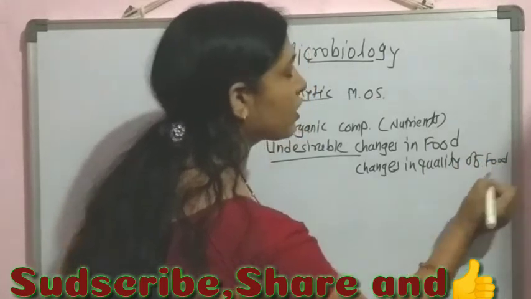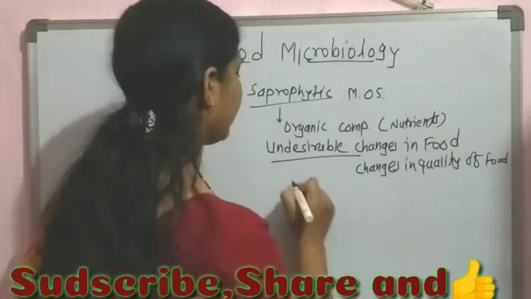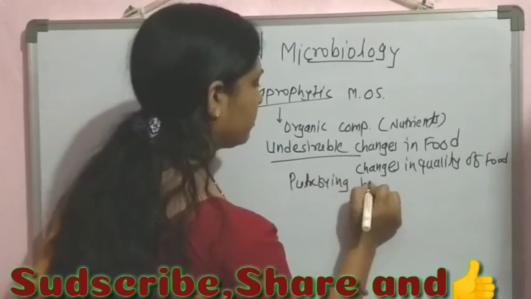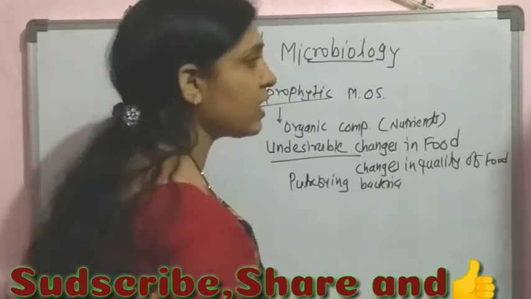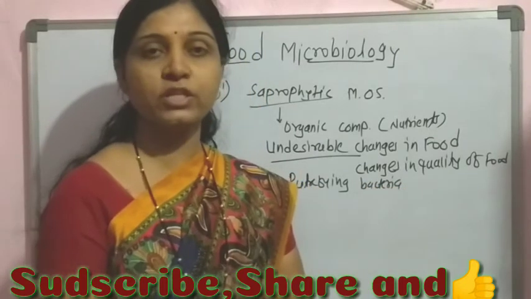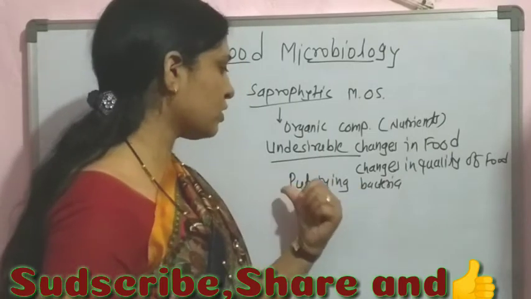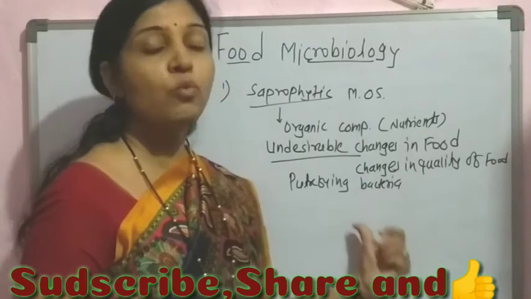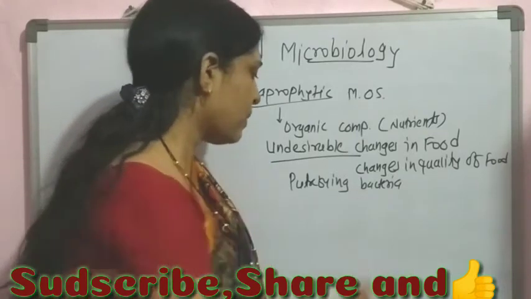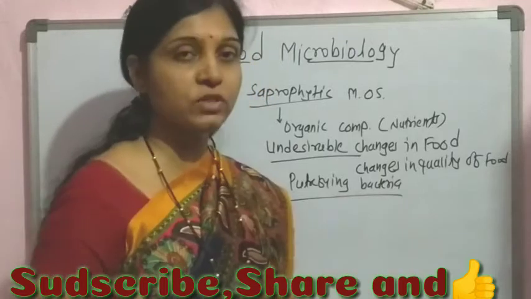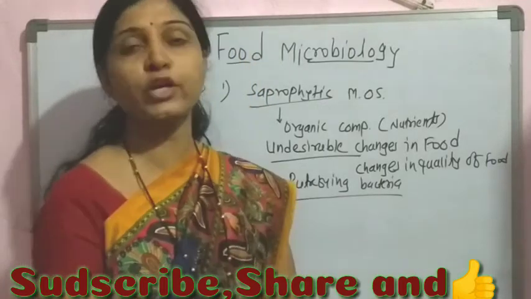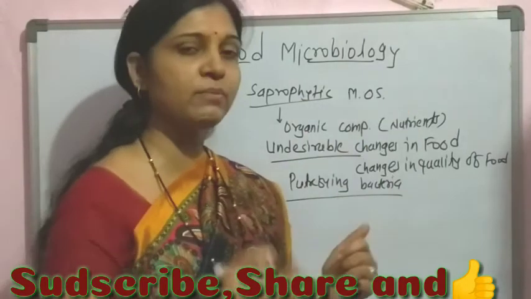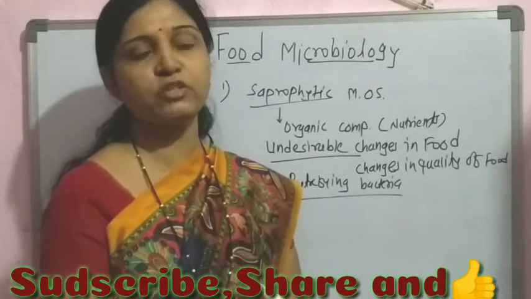Now these microorganisms may be called putrefying bacteria. That is, whenever the food is highly proteinaceous in nature, they are responsible for this putrefaction action. They degrade the complete proteinaceous substances within that food sample, and the smell of ammonia comes from that food sample. It means there is complete destruction of the quality of the food sample. These are called the putrefying bacteria. So these are the saprophytic microorganisms responsible for undesirable changes within the food.